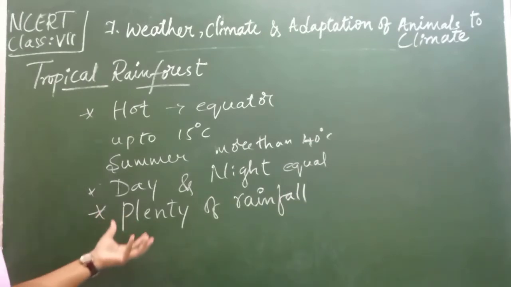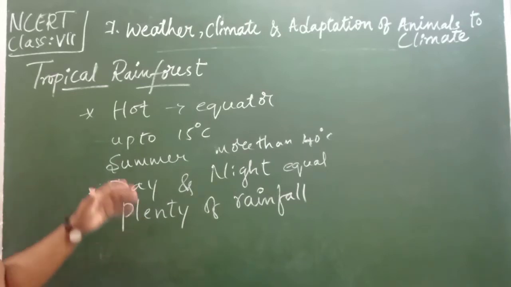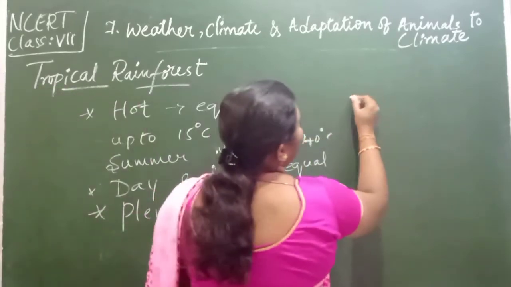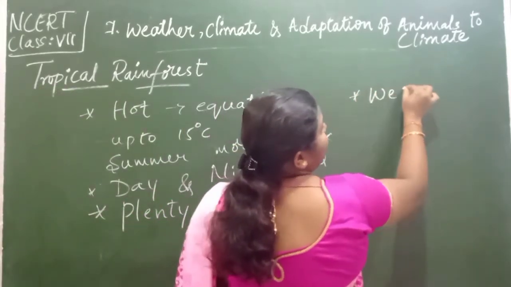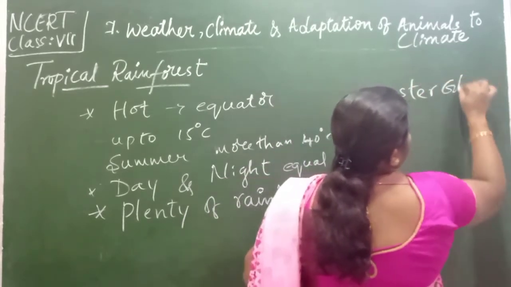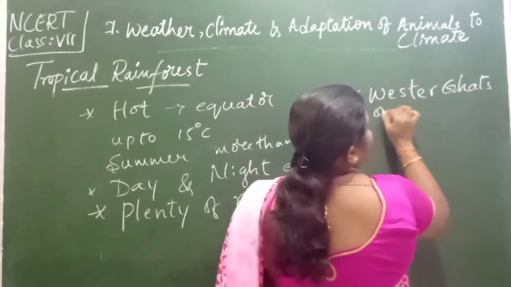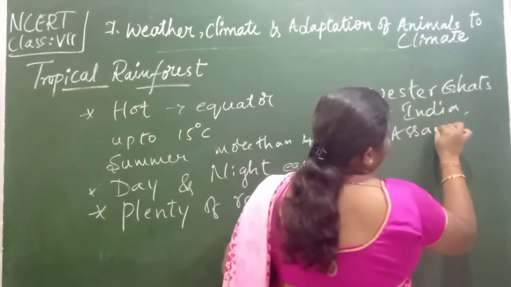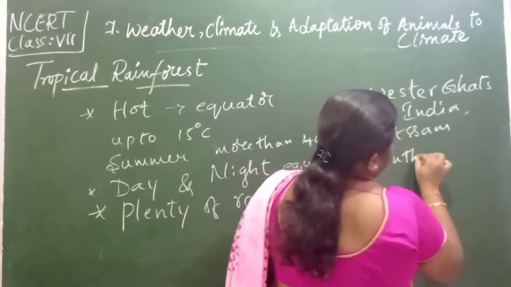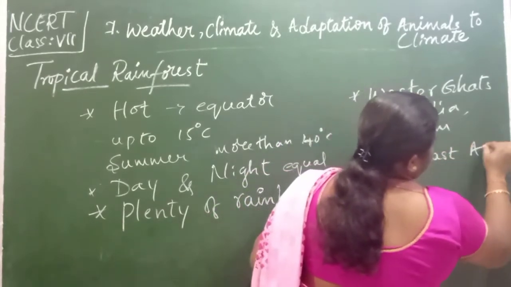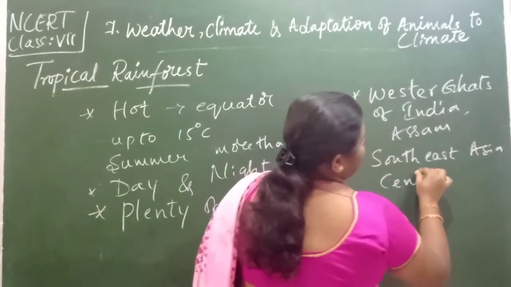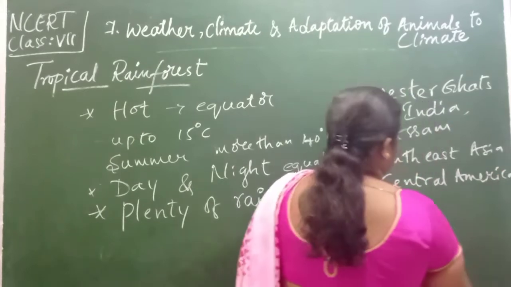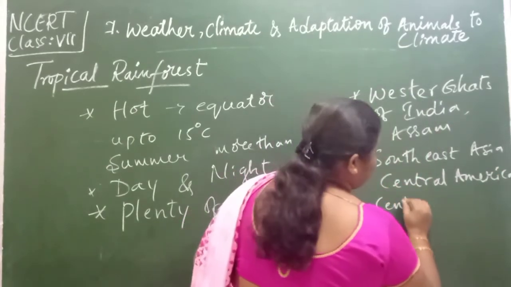The regions that come under tropical rainforest, children, are the Western Ghats of India, and even Assam also, Southeast Asia, then Central America, then Central Africa.